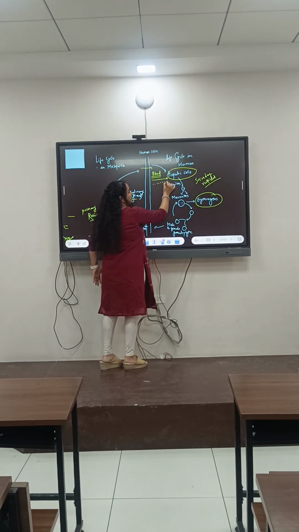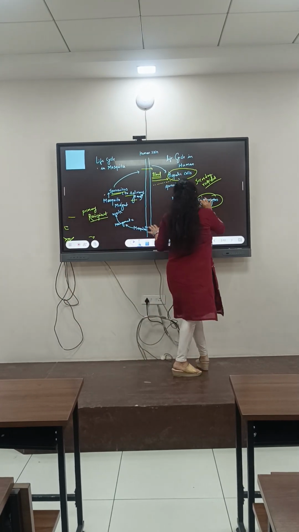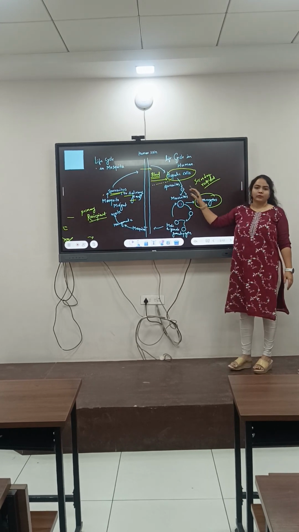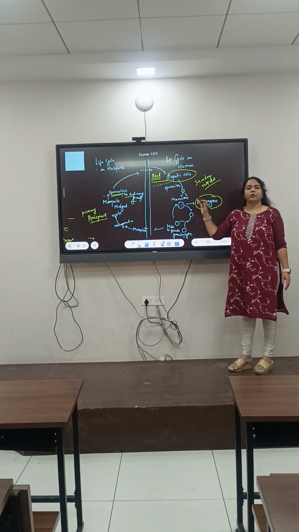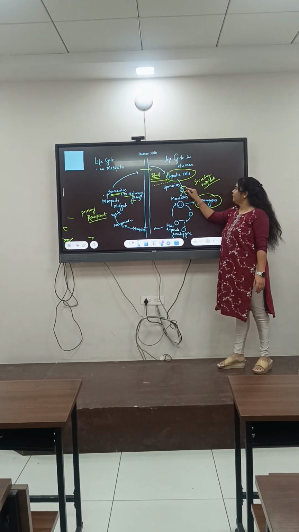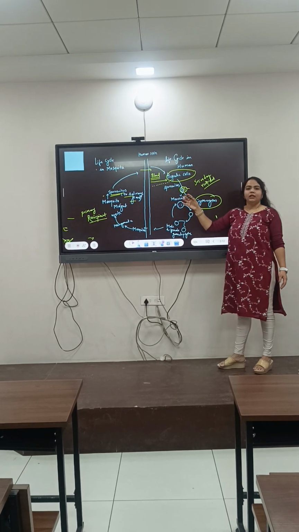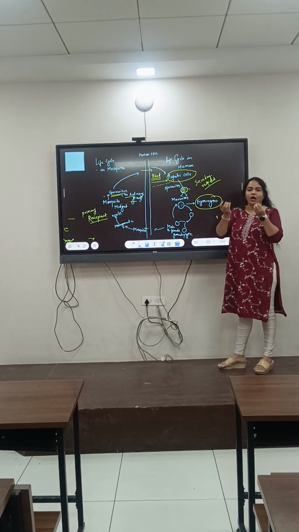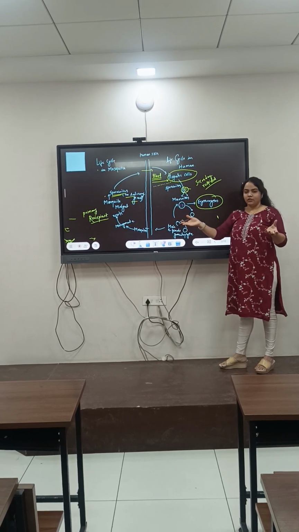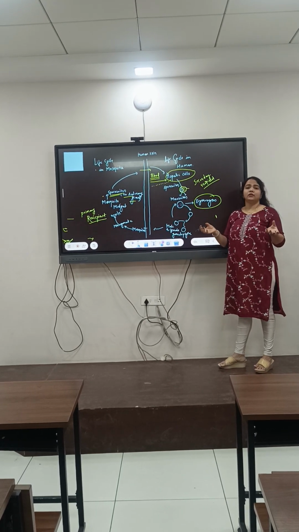Through the blood circulation, it will enter the liver and then infect the hepatic cells, or the liver cells. Inside the liver cell, it will undergo asexual reproduction, specifically multiple fission. In the multiple fission, a number of sporozoites are formed, and ultimately the liver cell will burst. After the bursting of the liver cell, they go on infecting other liver cells, and this is how so many cells of your liver get infected.